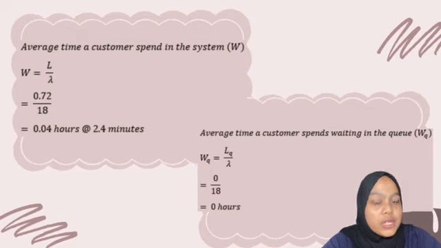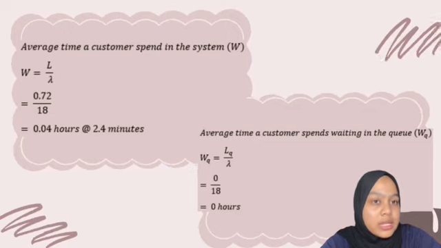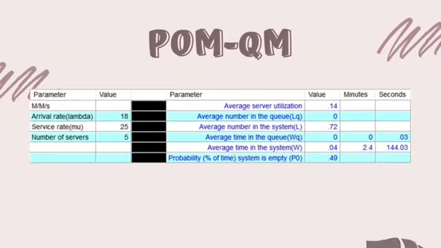Last, the average time a customer spent in the queue, WQ equal to LQ over lambda equal to 0 over 18 equal to 0 hours, indicate that customers are typically served immediately upon arrival. The assumption of first in, first out is generally satisfied based on the characteristic of the system. This is our appendix for QM software.